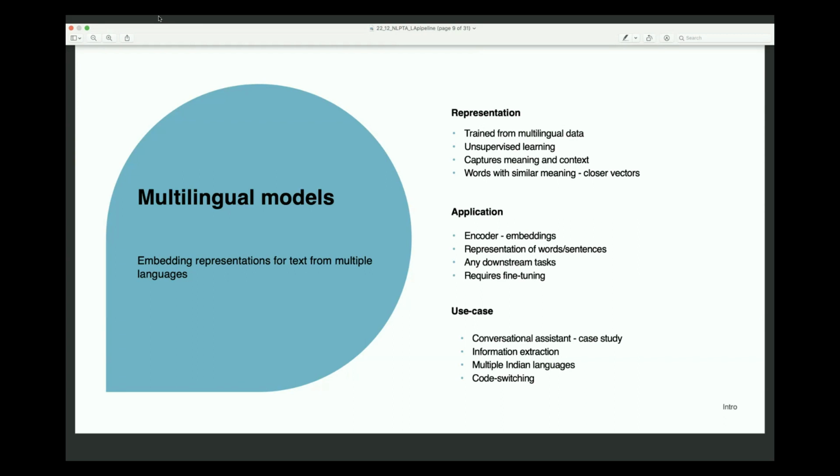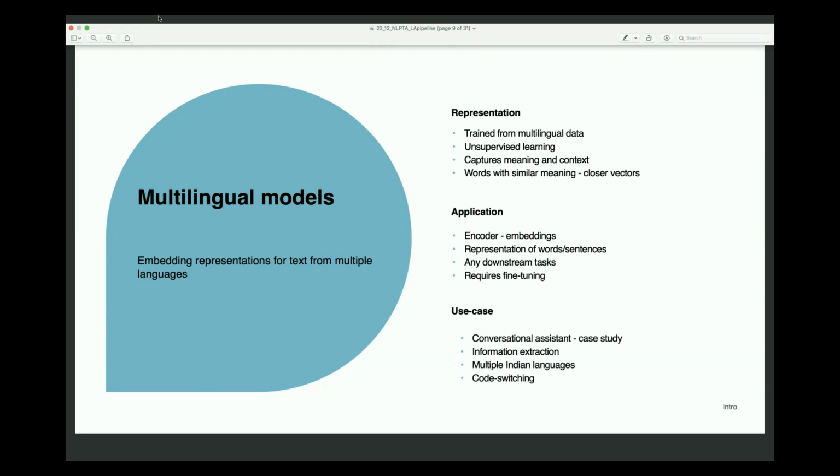In order to aid this research, we chose the use case of a conversational assistant as a case study. The problem statement that we tried to solve was information extraction from customer queries received by this conversational assistant. So they are short text messages with a length of 1 or 2 sentences, not a huge text like an article.